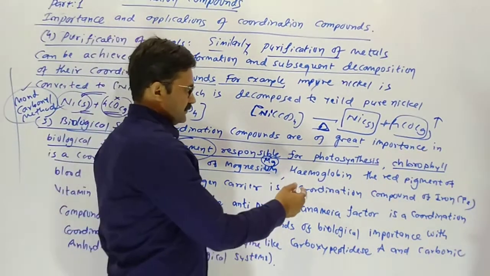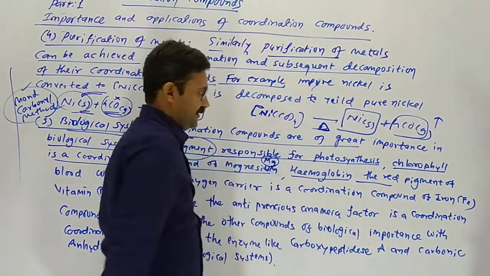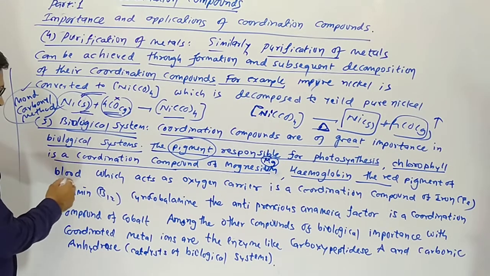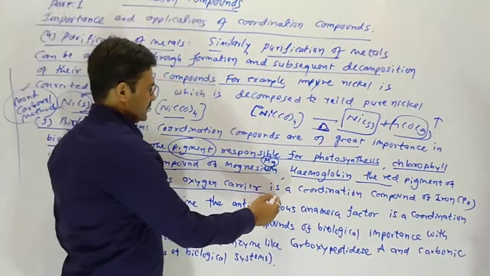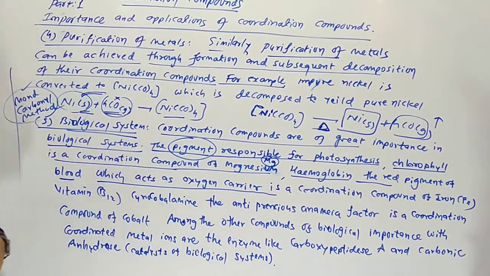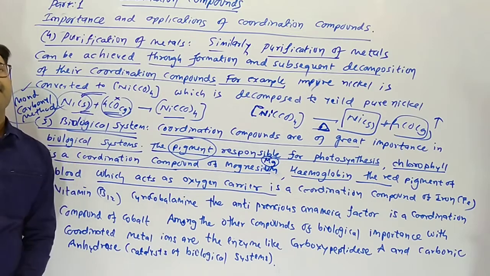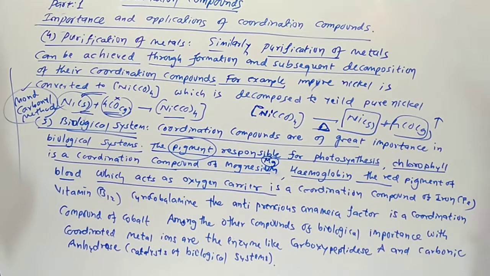Now hemoglobin, the red colored pigment in our blood, can act as an oxygen carrier. Hemoglobin is one of the natural coordination compounds, like chlorophyll, a carrier of oxygen.